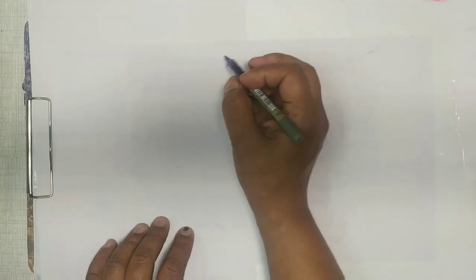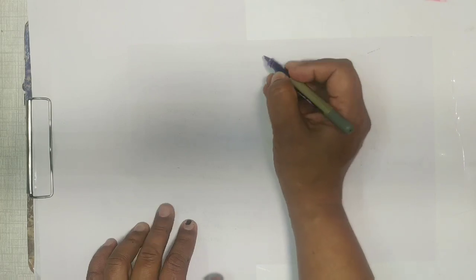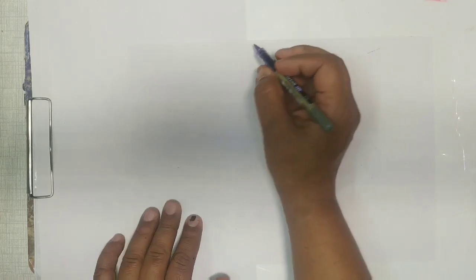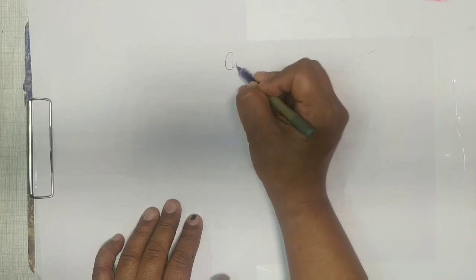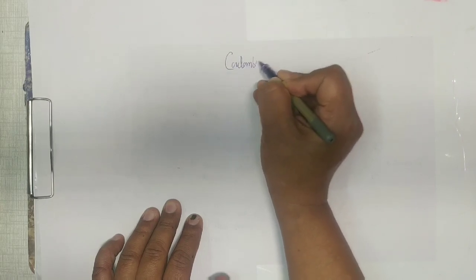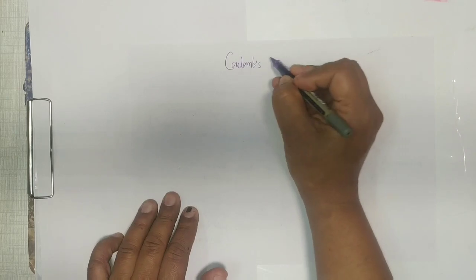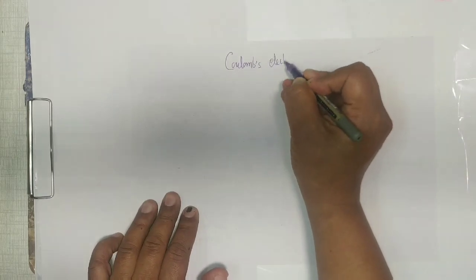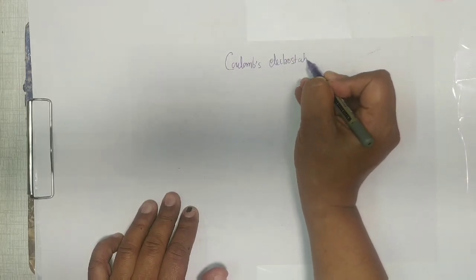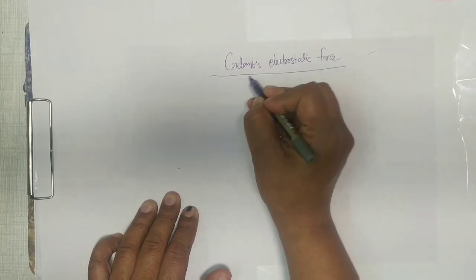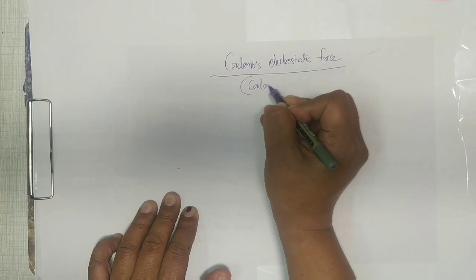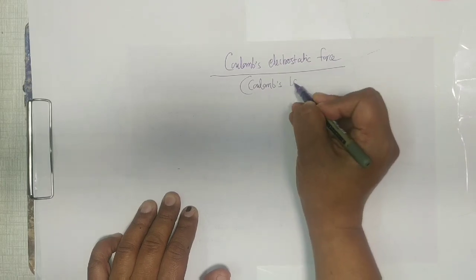Now we'll talk about a very important law, and that is Coulomb's electrostatic force, also known as Coulomb's law.